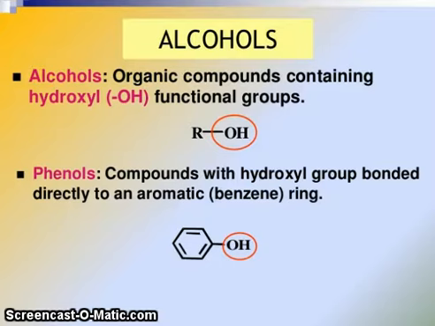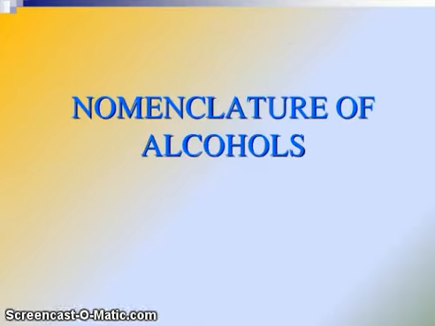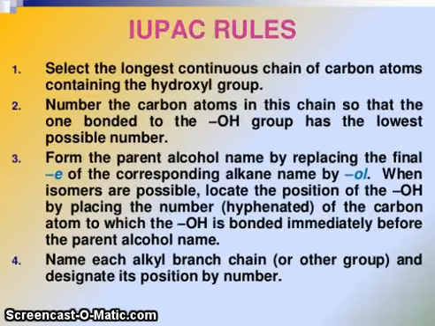Alcohols are organic compounds containing the hydroxyl OH functional group. You can see here ROH; OH is the functional group. Phenols are compounds with a hydroxyl group bonded directly to an aromatic benzene ring. You can see here this is benzene and this is OH. Now nomenclature